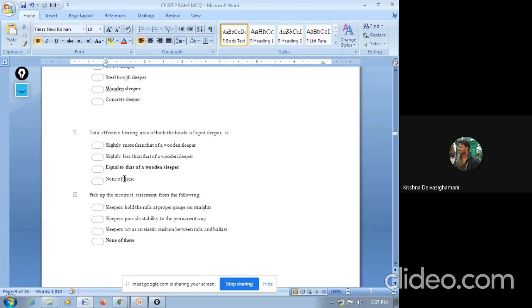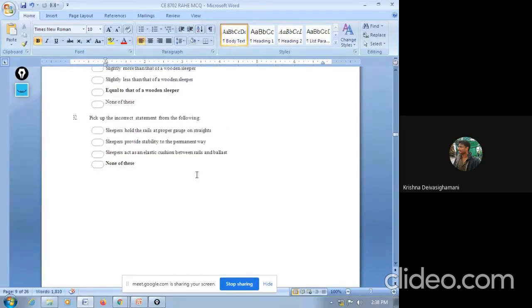Next question, 31. The total effective bearing area of both the bowls of a pot sleeper is: slightly more than the wooden sleeper, slightly less than the wooden sleeper, equal to the wooden sleeper, none of these. So the answer is equal to that of the wooden sleeper. The effective bearing area of both the bowls of the pot sleeper is equal to the wooden sleeper.